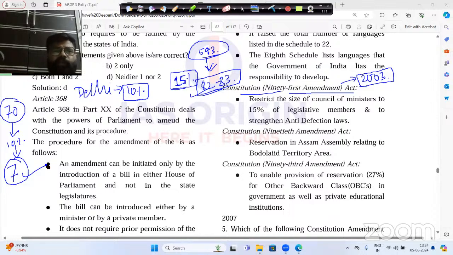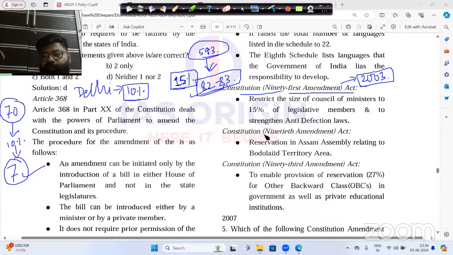It has been told to the legislative assembly that only 10% of the total members will become the Council of Ministers. That's why Arvind Kejriwal is advising the Lieutenant Governor of Delhi to appoint only 6 Council of Ministers, and the 7th member is himself. So this is basically the scenario.